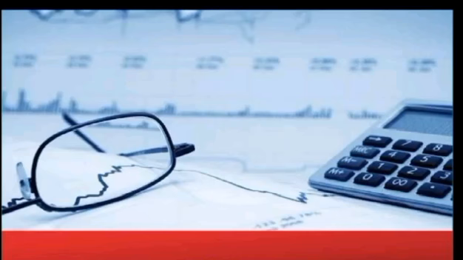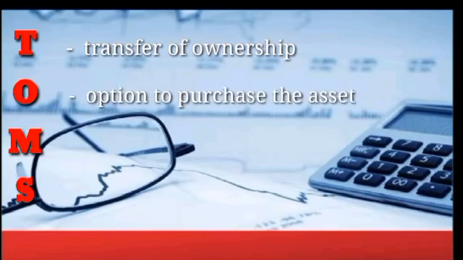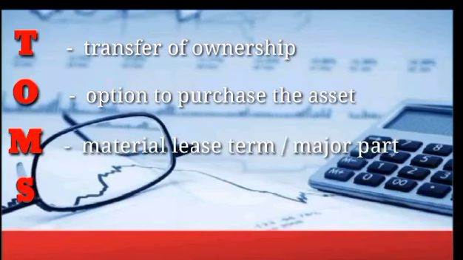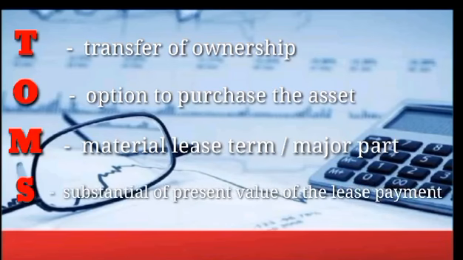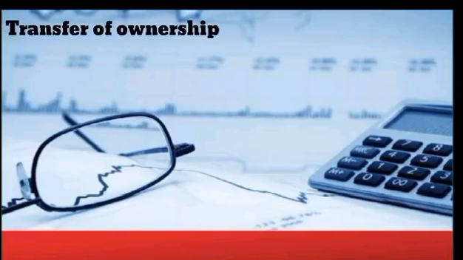acronym, which is THUMS, where T stands for transfer of ownership, the O stands for the option to purchase the asset, M is the material lease term or the major part, and lastly the S, which is substantial present value of lease payments. So the first classification that we will talk about is the transfer of ownership.